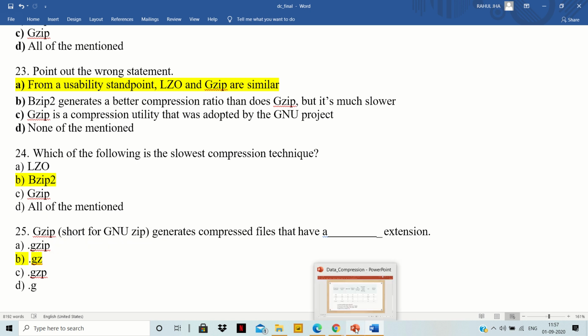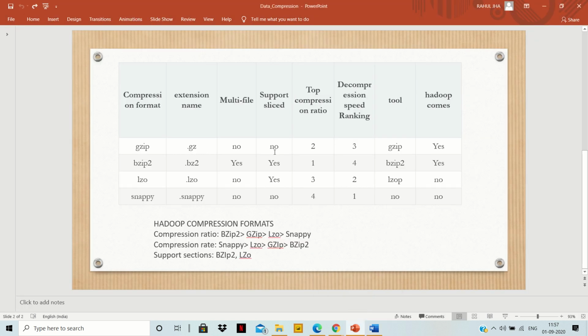I think you now understand all about these compression formats and you're clear with this concept, and you can learn even more about it. This was just a learning process, and I hope you liked it. This was just part one, and I'll come up with more videos and more questions.